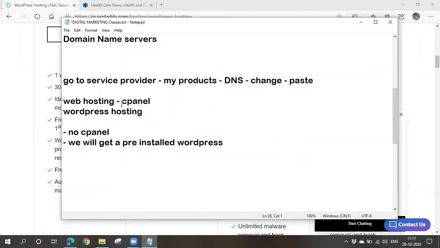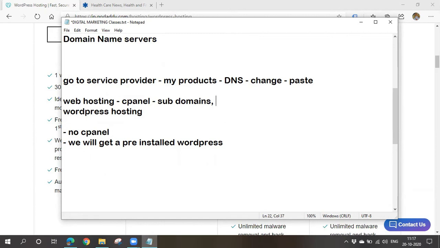And in the case of web hosting, we'll be getting a cPanel. What is this cPanel? This cPanel is nothing but like a root folder. By using this cPanel, we can create subdomains. I said right, we can create multiple subdomains in a domain like that. We can create multiple subdomains by using this cPanel, and also we can share our hosting.